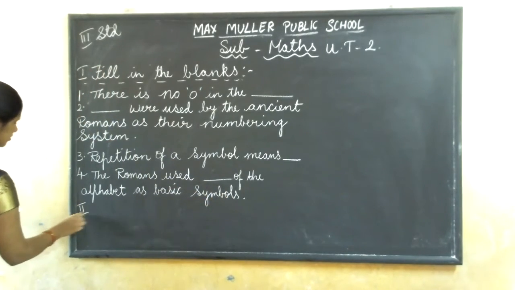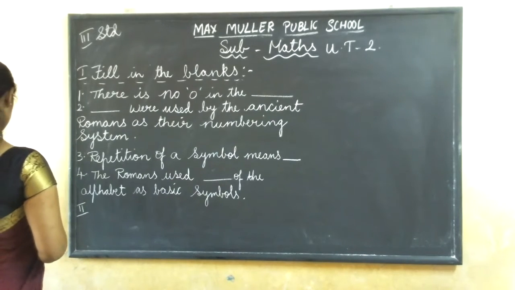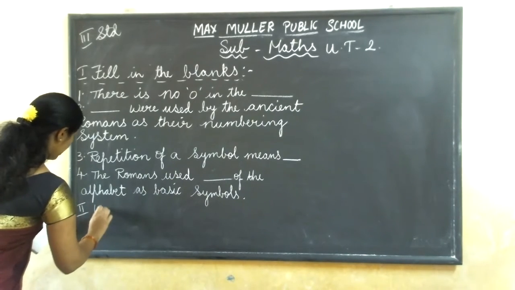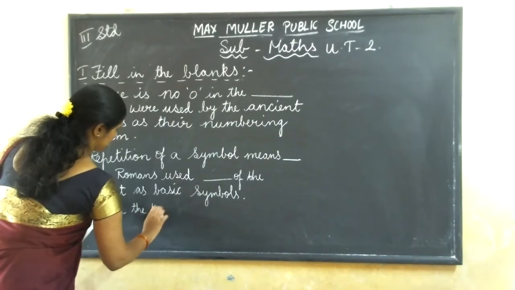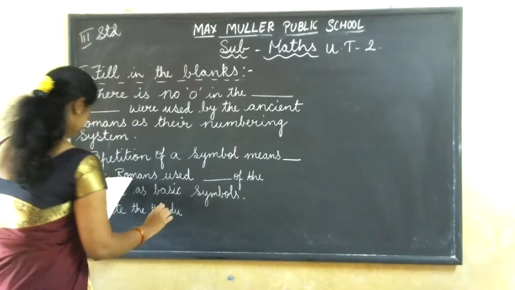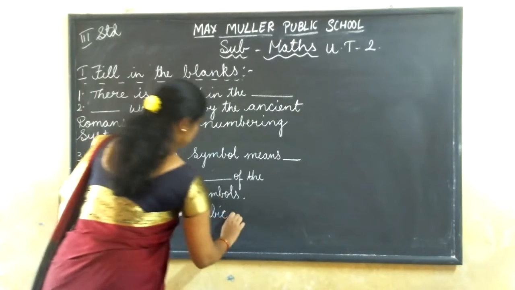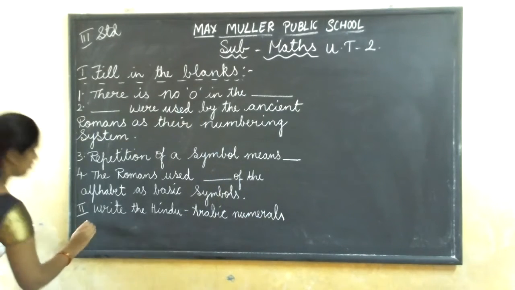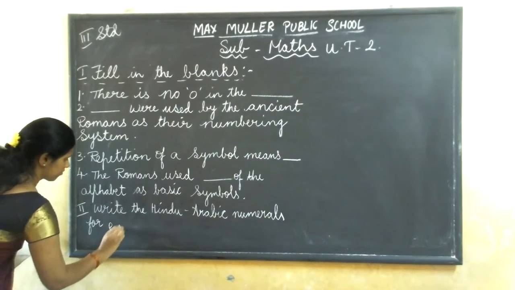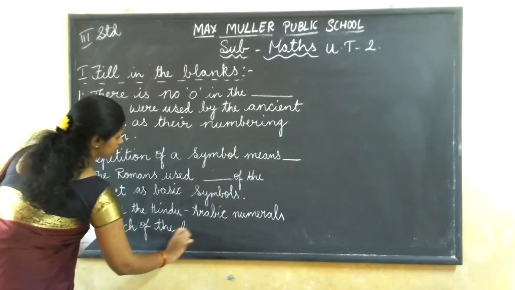Second main, copy down fast. Write the Hindu-Arabic numerals for each of the following.